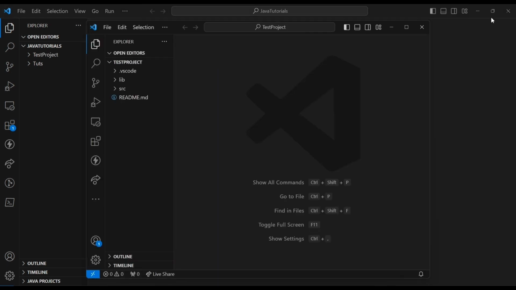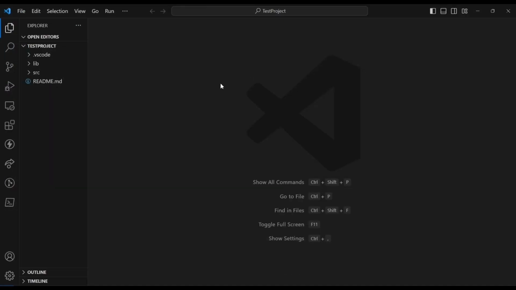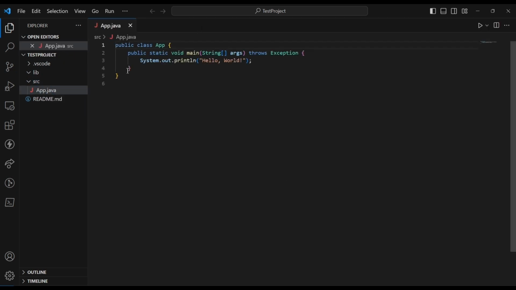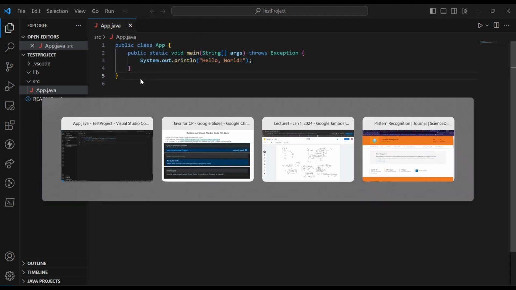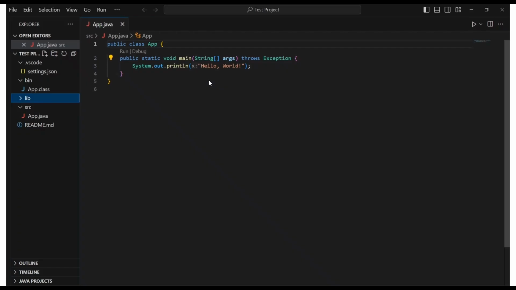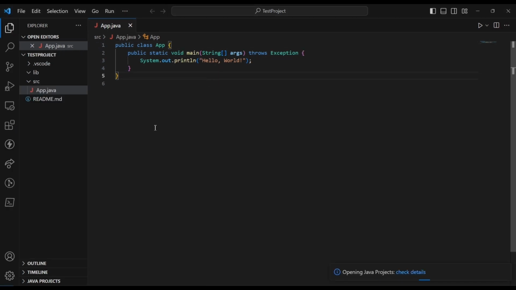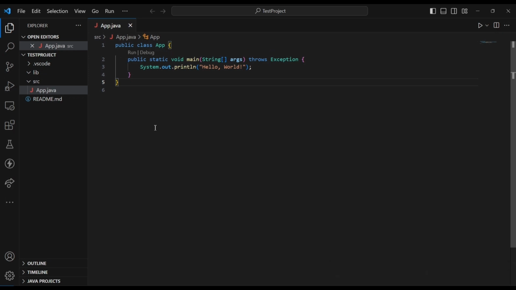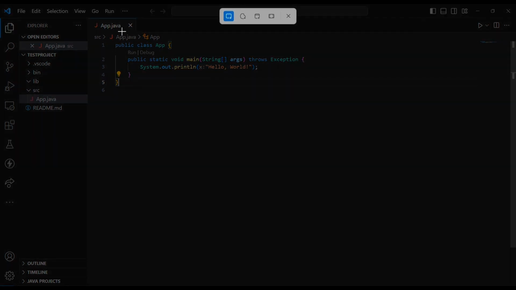And now we can create. One more thing, when our project is created, you will see this sort of window here. And there is a lot of already built-in code, like settings.json. You don't have to worry about this for now. We'll talk about it later. One thing is important: all the code is going to be here in the source folder. So if I open this, there is a boilerplate template, and the next thing we're going to talk about is this template itself. So yeah, this is our first Java program. I think I should take a snip of it, and then I'll tell you how things are working here.